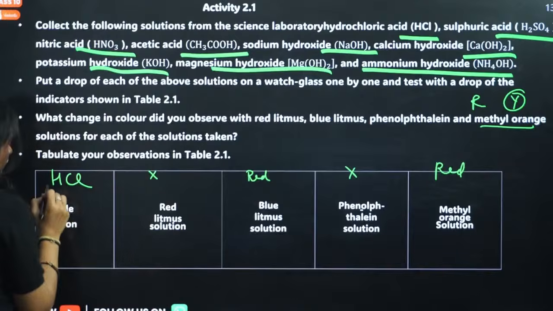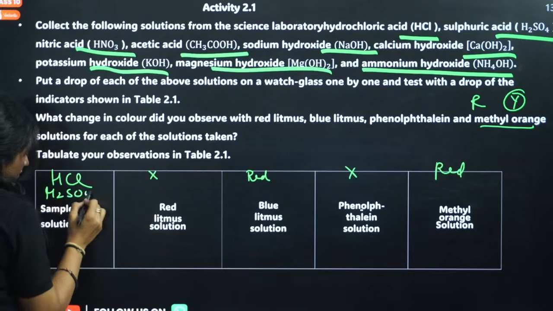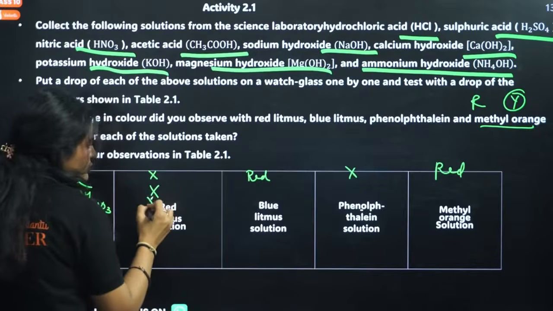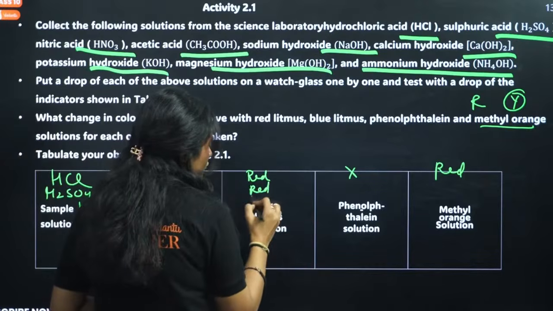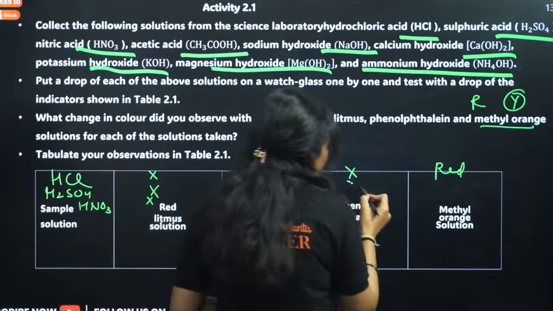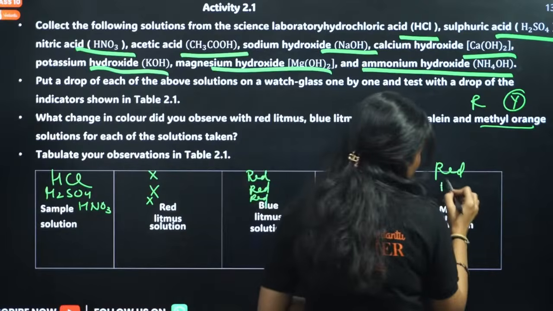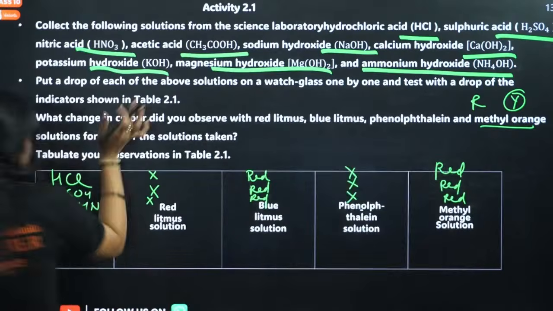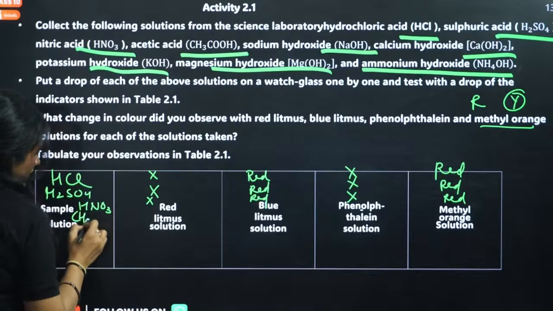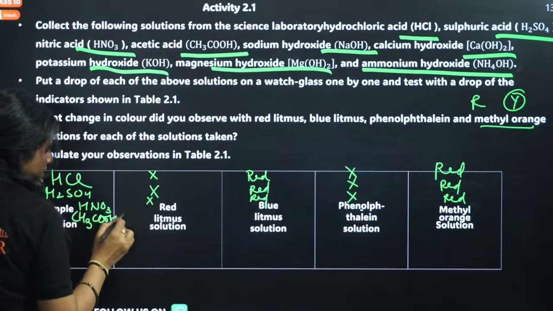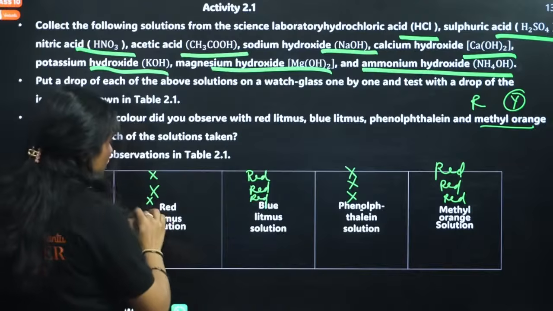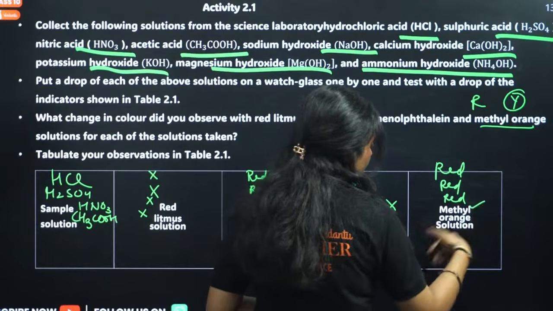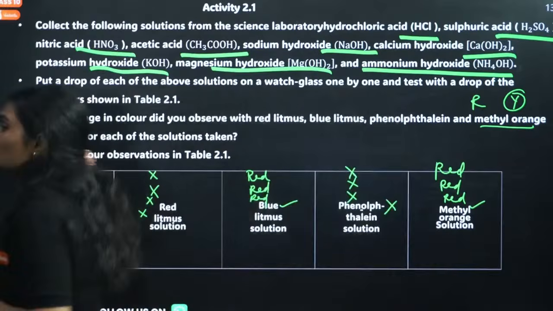Next, for sulfuric acid and nitric acid, same thing: red litmus no change, blue litmus red, phenolphthalein colorless, methyl orange red. Now the next one, acetic acid is also an acid, but it is a weak acid. Again it will not change the color: red litmus no change, blue litmus red, phenolphthalein no color, methyl orange red. Now let's move on to the bases.